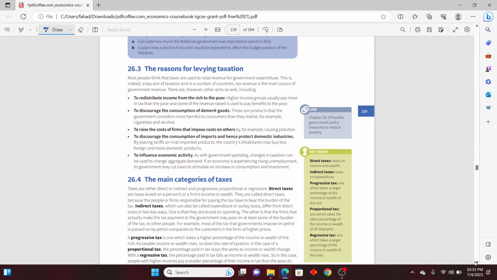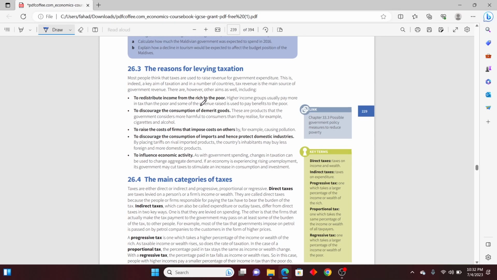Why do we levy taxation? Levying taxation is very important, because the first thing is to redistribute income from rich to the poor. This doesn't happen in Pakistan because there are a lot of laws which are violated over here. So the first point is not valid in Pakistan, but many times it's very important because the intention of the government is to redistribute income from rich to poor. The rich are earning more than what they require for their survival. So the government taxes the rich in order to distribute the income again to the poor who are not able to survive well in those circumstances.